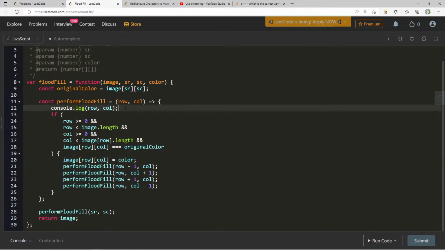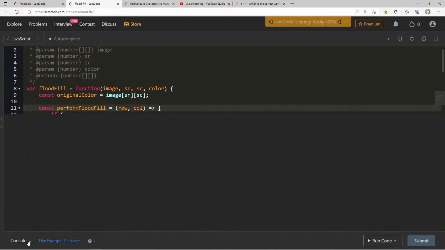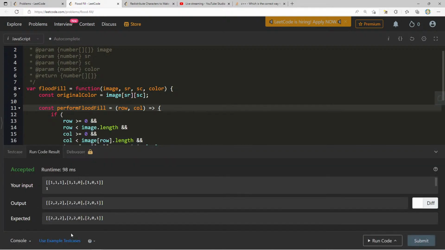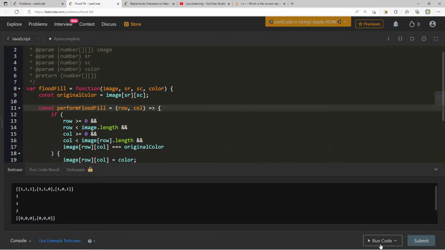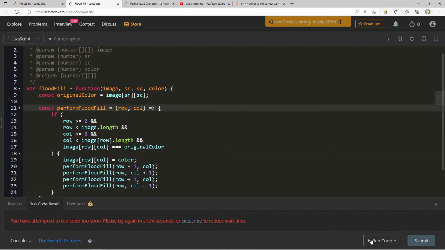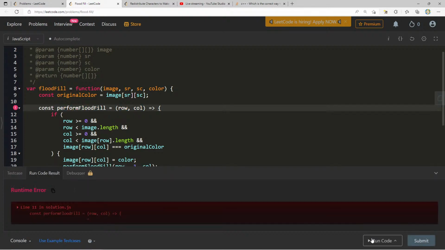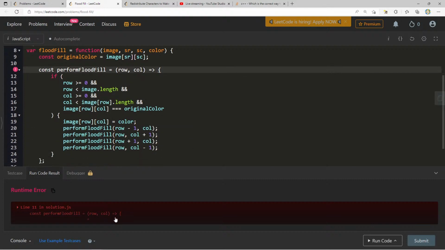And if we remove this console log here, we should see the result at least for that first one. So they do match. And for this second one, row column, okay. So is it a maximum call stack exceeded?